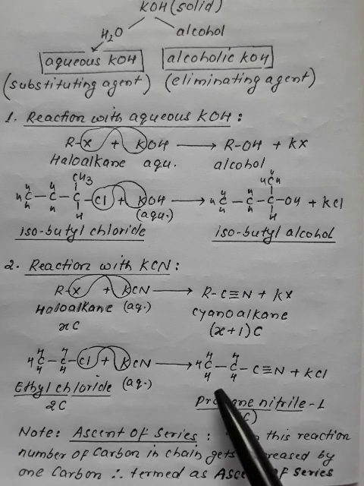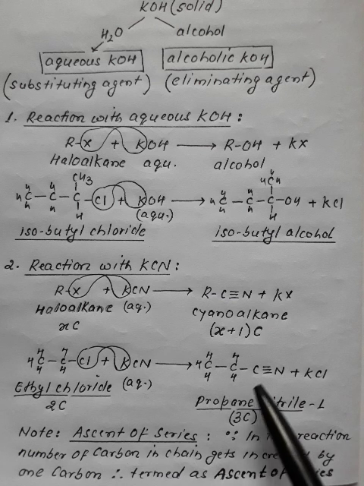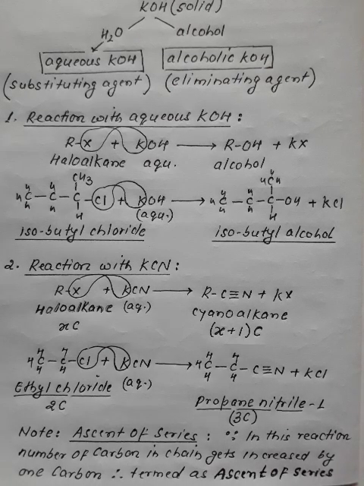3 carbon means propane, and this N is named as nitrile. So this is propane nitrile. Over here the chloro is converted into cyano; the haloalkane is converted into cyanoalkane. We have converted the haloalkane into cyanoalkane with one carbon more. Therefore, this is termed as ascent of series reaction.